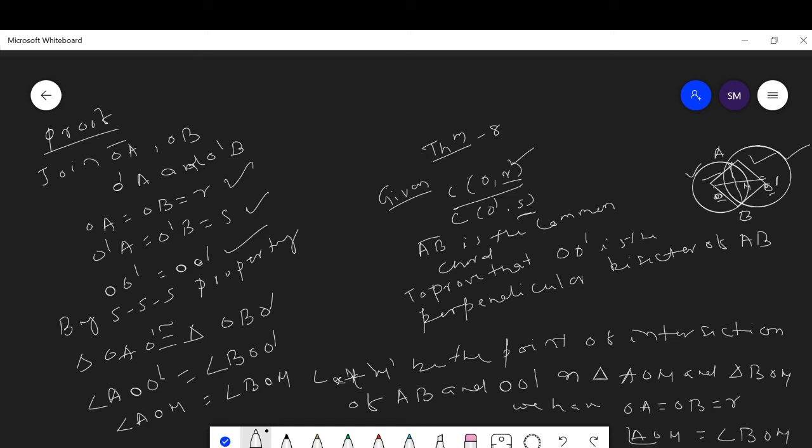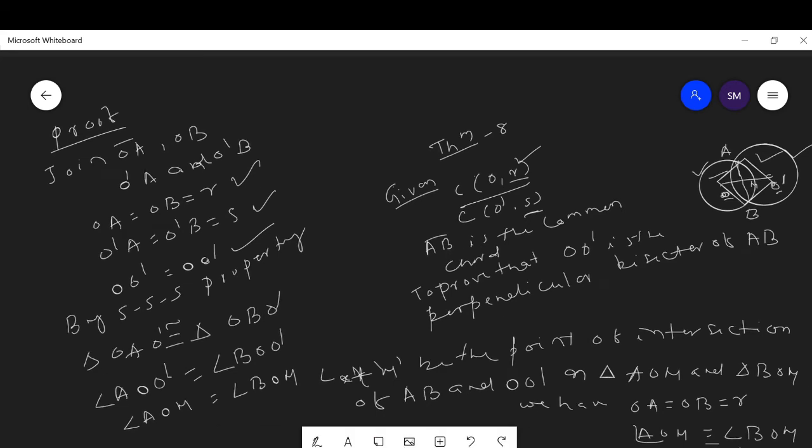Then OM is equal to OM, common side. Let us keep it here.